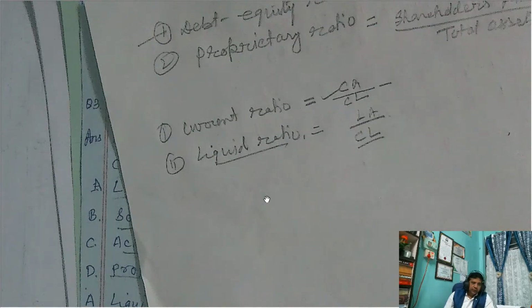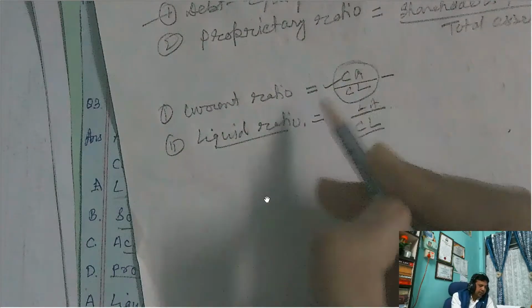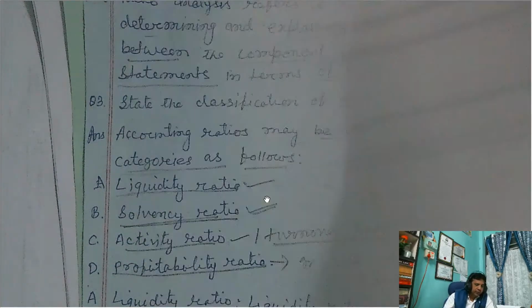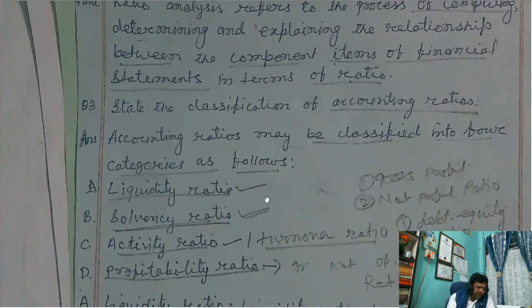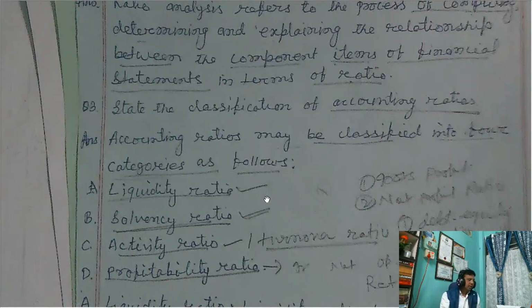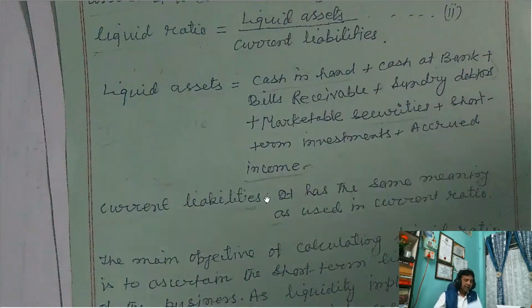Now I'm showing you one problem based on current assets, current liabilities, liquid assets, and liquid liabilities. A lot of things are to be discussed, but today I'm covering only one short class, so only important points, and in the upcoming classes you will get the details.